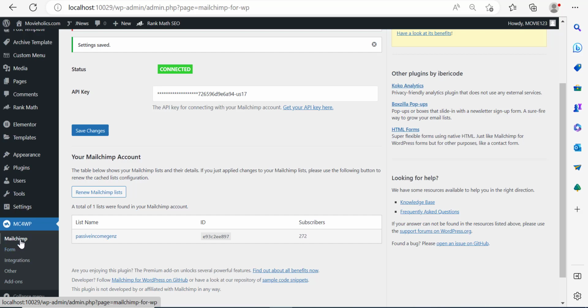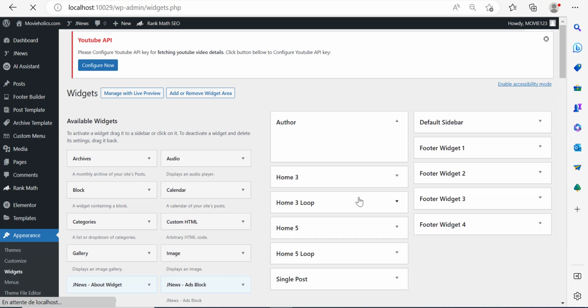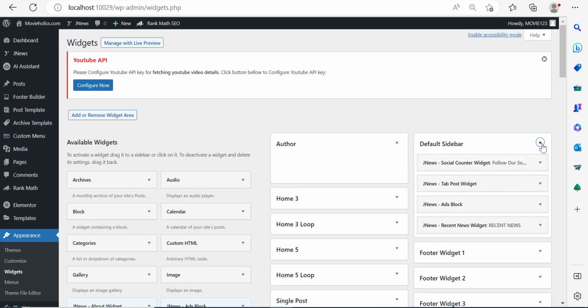So I'm going to click here on appearance. I'm going to go to widgets, and we want to add the Mailchimp subscription form to the widgets. Let me first check the default sidebar. Click on default sidebar over here. And if I click there, let me see what exists. So here we don't have a Mailchimp sign up form.